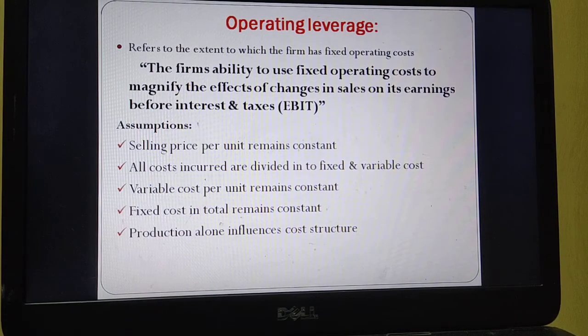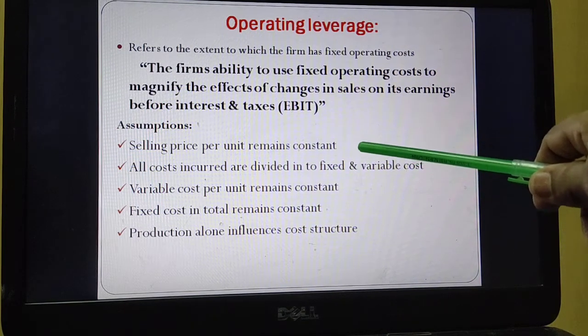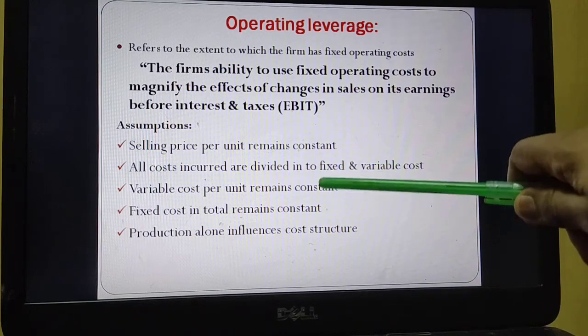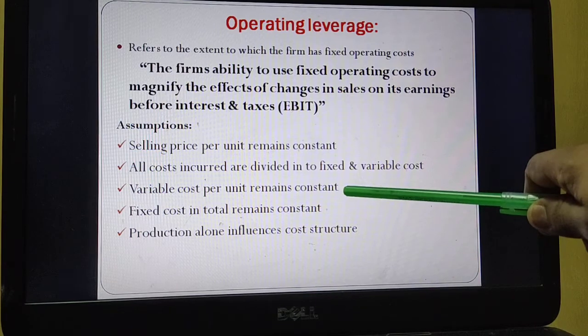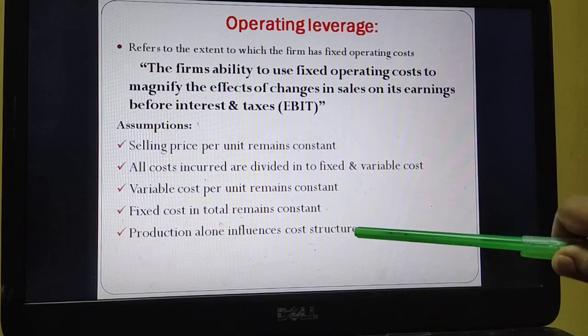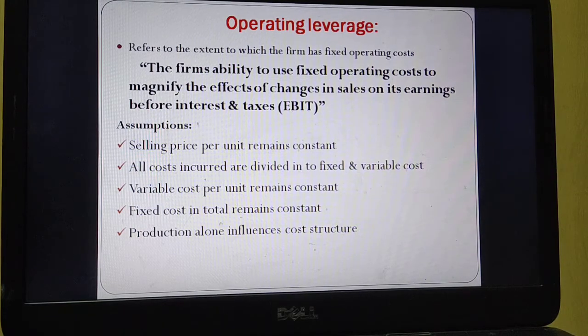And this operating leverage has certain assumptions. Based on those assumptions only they have arrived at the definition. These assumptions are similar to your break-even analysis assumptions or marginal costing statement assumptions. Selling price per unit remains constant. All costs can be divided into fixed and variable. Variable cost per unit remains same. Fixed cost in total remains same. Production alone influences the cost structure.